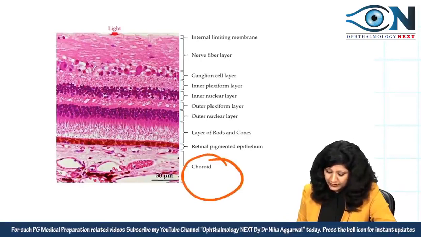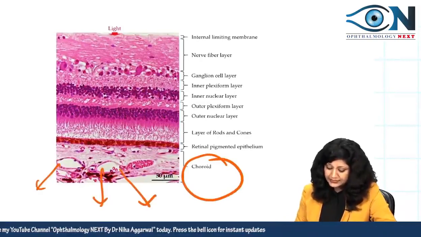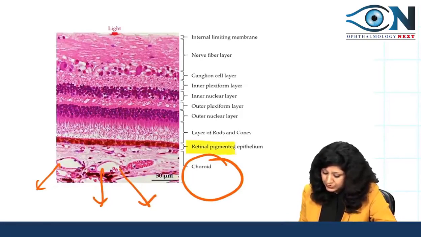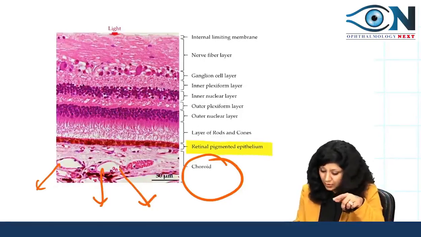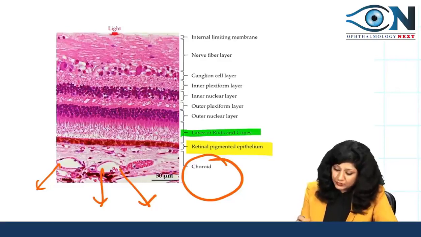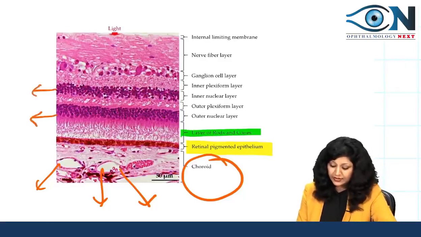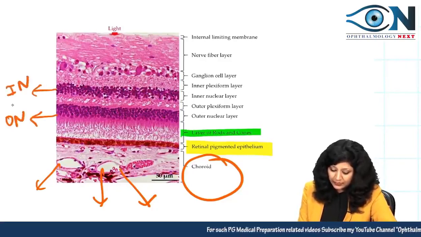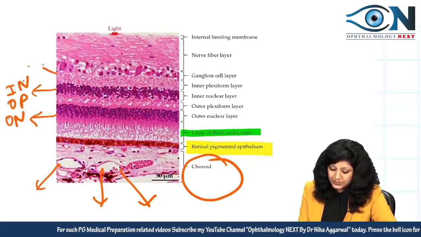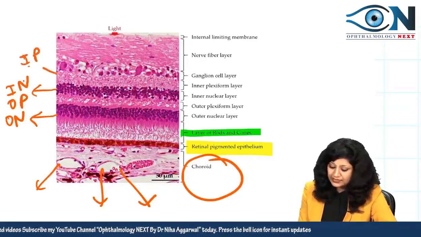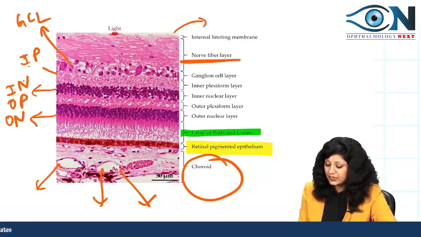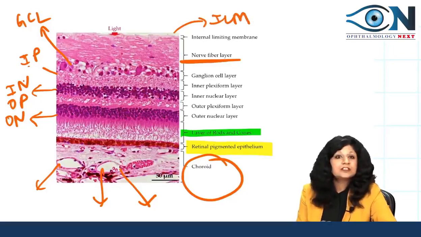This is again choroid. Can you see the large cut lumens of the vessels? So this is your choroid. So what will be this layer? This is a pigmented layer, single layer. So this will be your RPE. Now can you see the segments here, longitudinal? So this will be your layer of rods and cones. And again you are seeing the 2 layers of the nuclei. So towards choroid, outer nuclear, towards away is the inner nuclear, and in between outer plexiform. So above this will be inner plexiform, and then this nuclei will be your ganglionic cell layer, and then next is your nerve fiber layer, and this very thin one will be internal limiting membrane. This is very clear now.